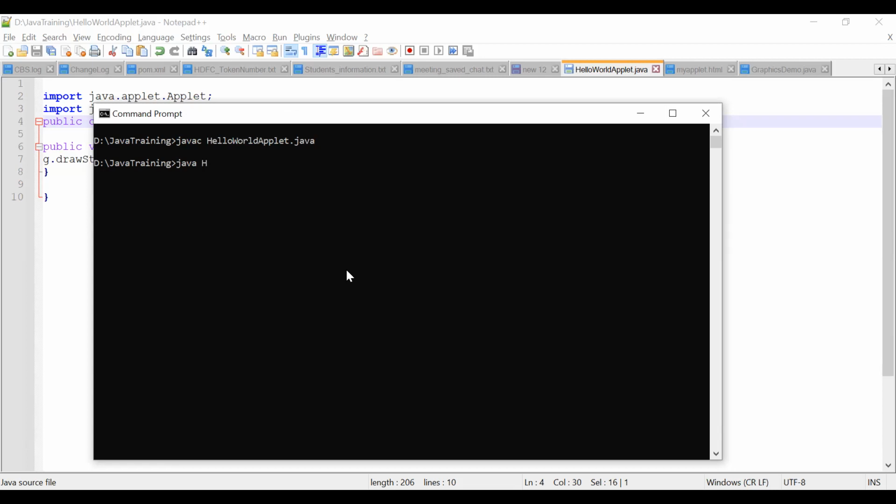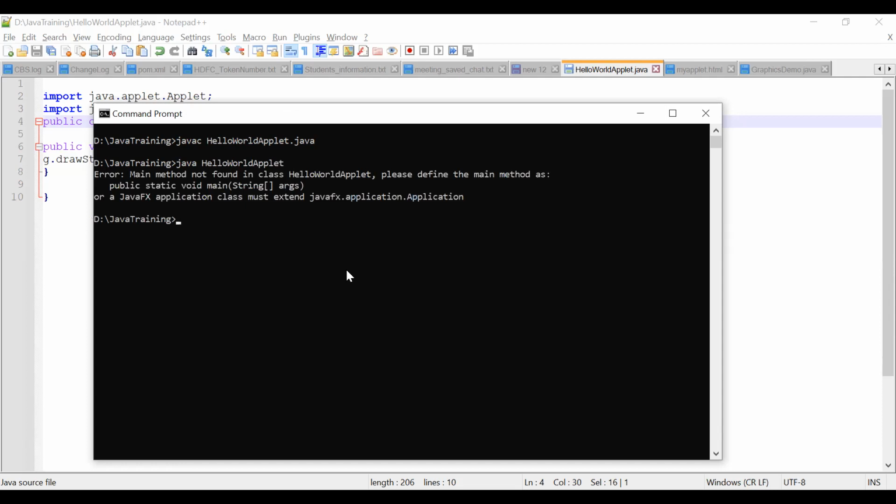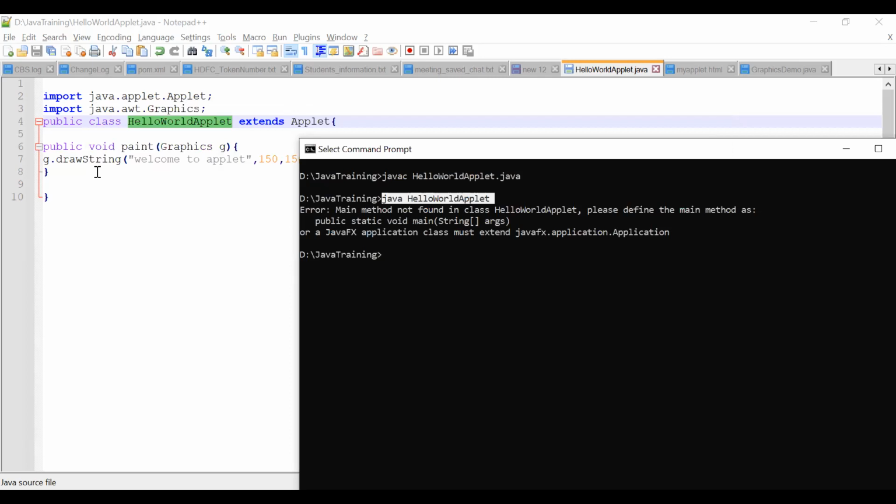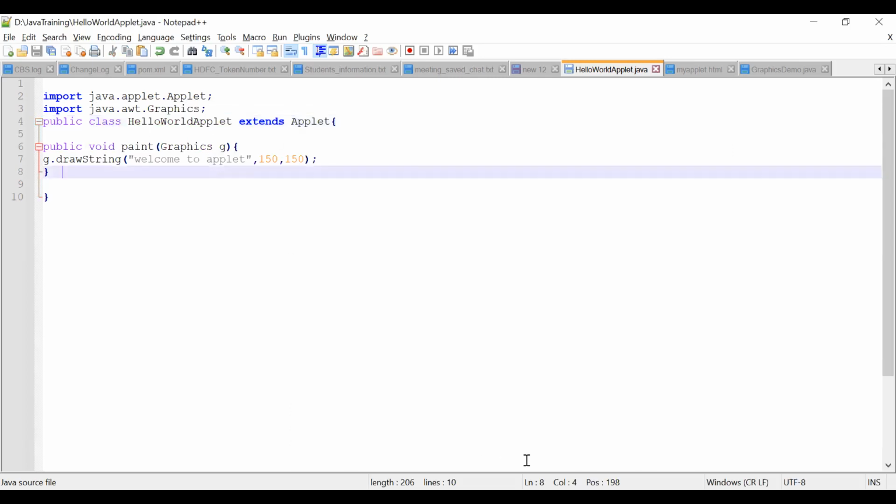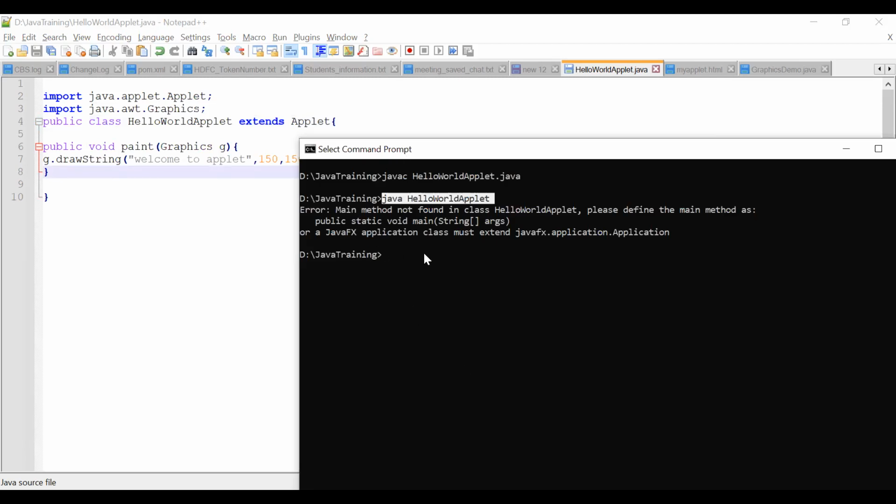What I'm trying to do is execute the above applet. How to execute? java HelloWorldApplet. So we got a main method not found in class HelloWorldApplet. If you want to run your Java program, you have to use the main method, but in our above applet there is no public static void main(String[]) code. See this. That's why you are not able to execute your program.